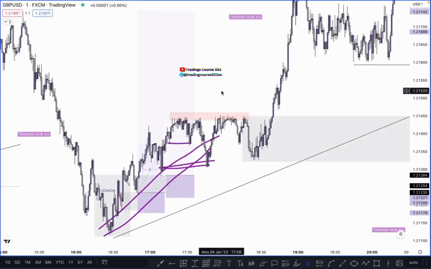Once you identify where the liquidity is, most of the time you will get high probability entry criteria.